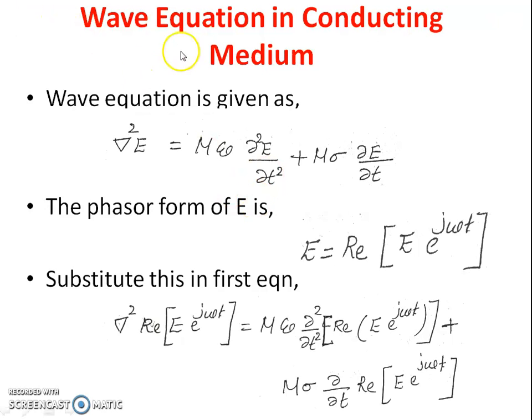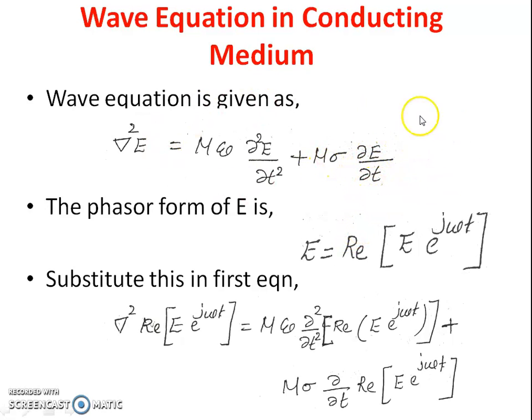So the first one is the wave equation in conducting medium. We already studied the wave equation, that is, the wave equation can be given as del square E is equal to mu epsilon dou square E divided by dou t square plus mu sigma dou E divided by dou t.